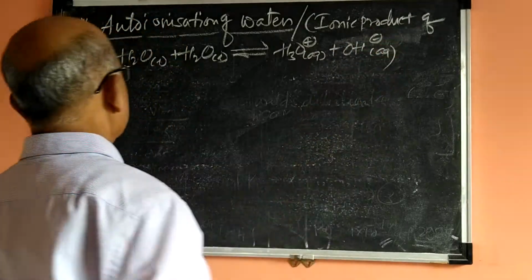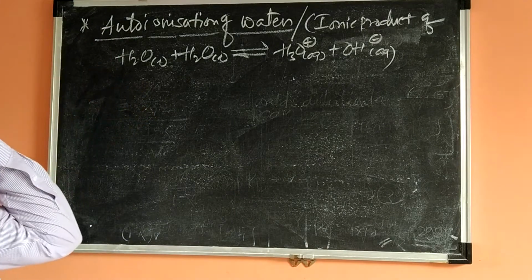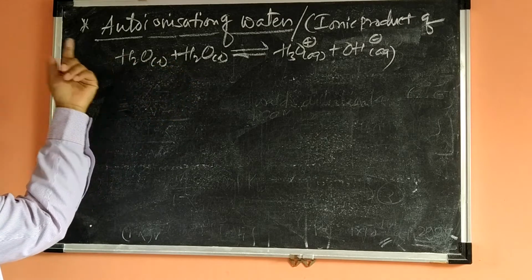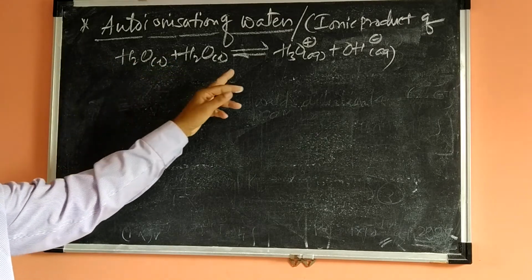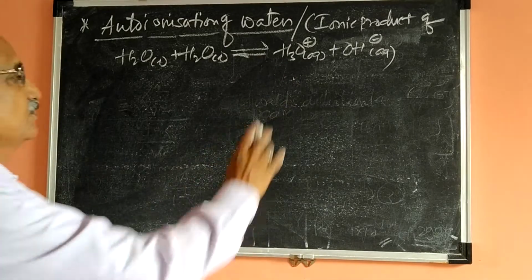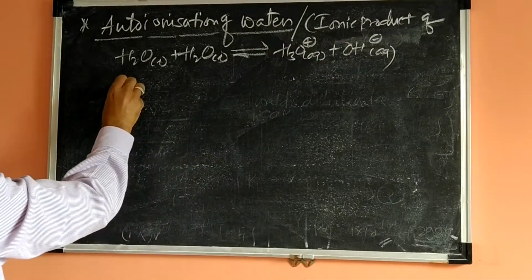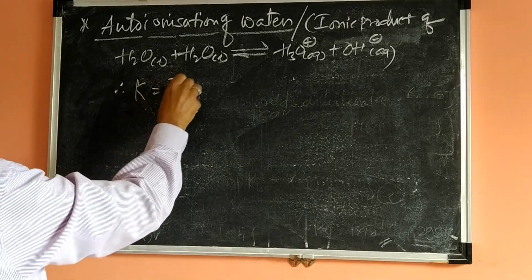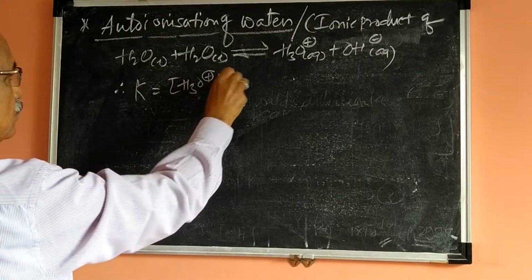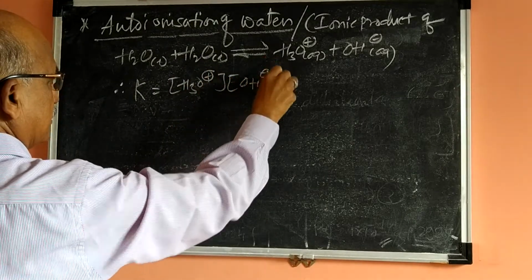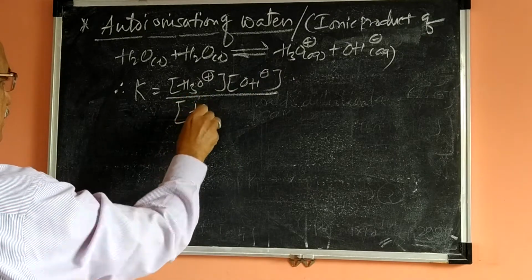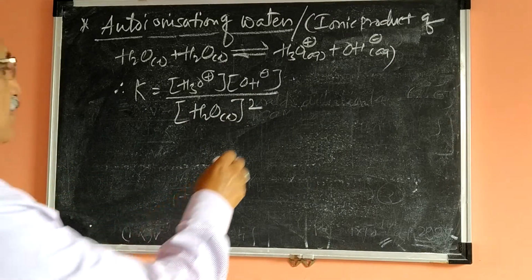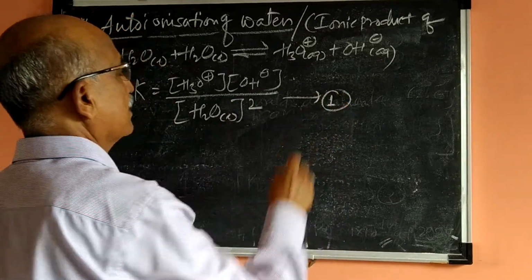Now why did we take water in two places? Because self-ionization of water, which is called auto-ionization of water, so we have taken two molecules of water, and there is equilibrium between these two, which can be written in this way. So therefore we can apply the law of mass action, and K is equal to concentration of H3O plus into concentration of OH minus divided by concentration of H2O in the liquid state as a bracket square. By applying the law of mass action, we write this as equation number 1.